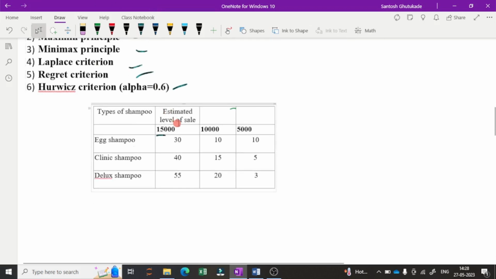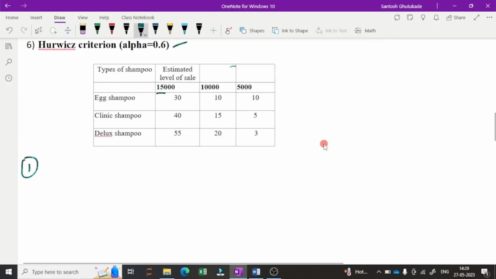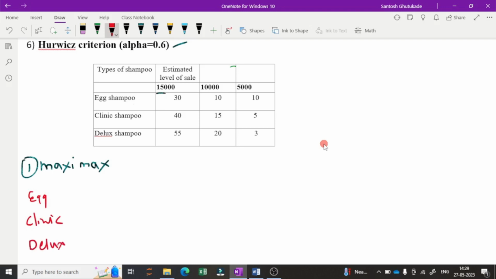So we will first see the Maximax criteria. The first criteria is the Maximax criteria. I will write it here: Maximax criteria. Now how to solve this type of problem? We are calculating for egg shampoo, then next clinic shampoo and third deluxe shampoo. In solving the Maximax criteria, there are 2 words, first max and second max. We are focusing first on the second word. So now we are looking in the egg shampoo, which one is the maximum?